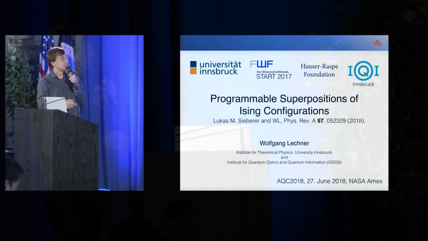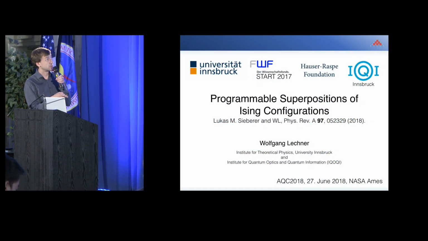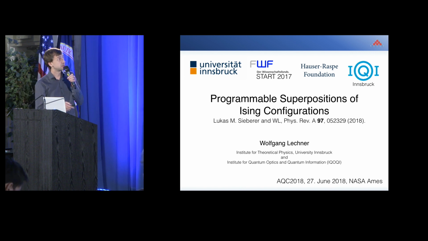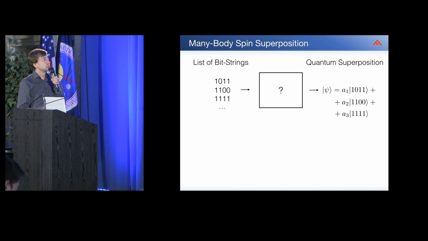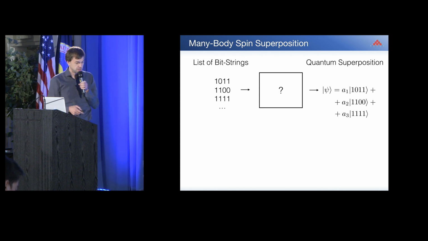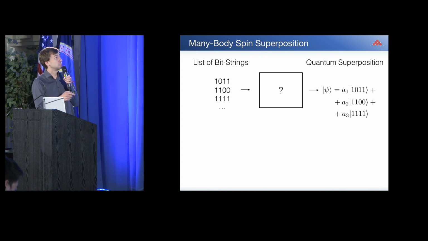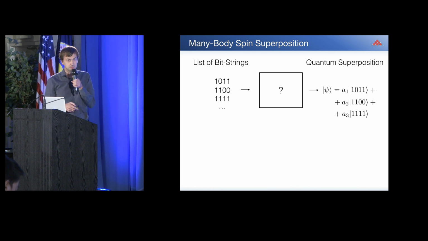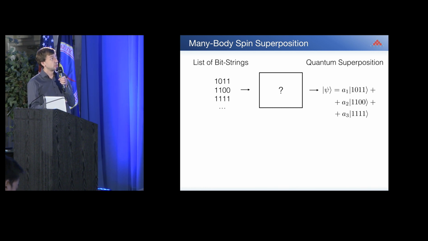I would like to present this paper that I wrote together with Lucas Sibera about programmable superpositions of Ising configurations. So the topic is the following. Imagine you have a list of data, zeros and ones, and you want to build a magical device that transforms this into a quantum superposition of this data, which means you want a coherent state which looks like this, a pure state.